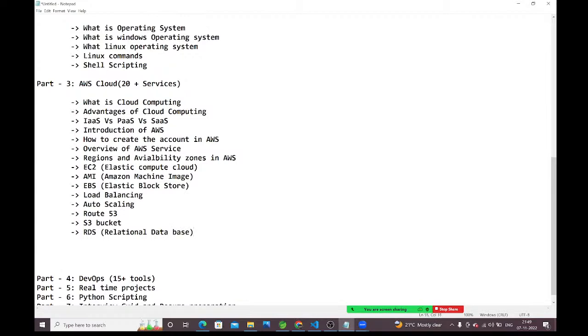RDS stands for relational database. Next we will talk about DynamoDB. RDS is the relational database, the structural database. DynamoDB is the NoSQL database. We are going to discuss both of them here: when we will go for RDS and when we will go for DynamoDB, all those things we will discuss here.